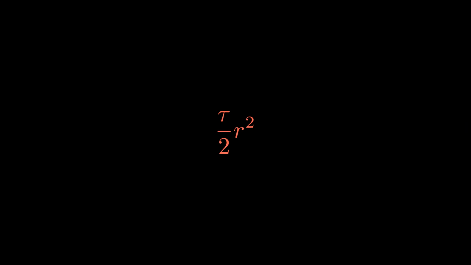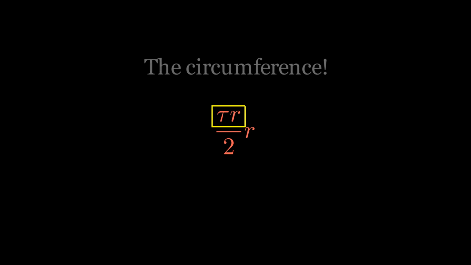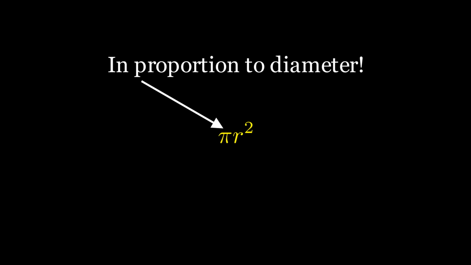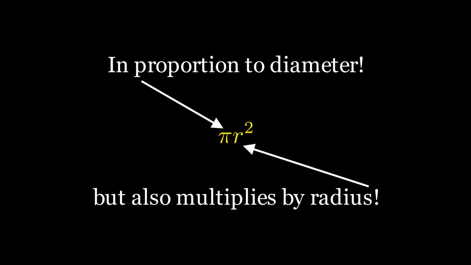Remember what I said about the circumference? The circumference is maintained in this formula. We can clearly see the relationship between the circumference of a circle and its area. On the other hand, the traditional pi r squared kind of sucks. We have pi, which is the proportion of the circumference to the diameter, but we are also multiplying by the radius. This just doesn't make sense, and to me, it's kind of disgusting.